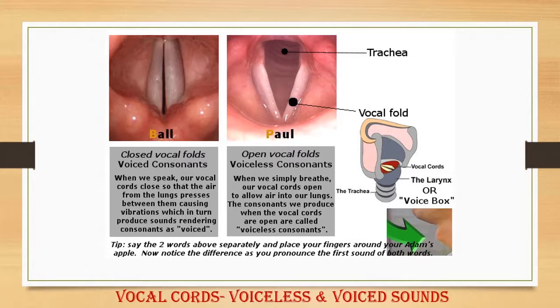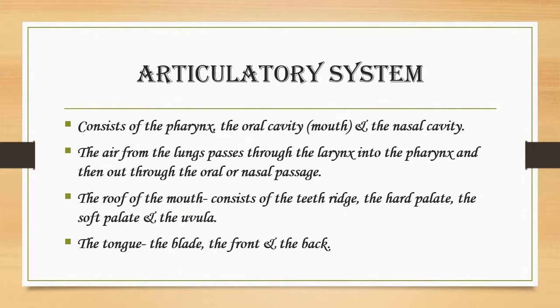During the production of certain sounds, the vocal cords are loosely held together, and as the air from the lungs is pushed out, they vibrate, producing the sound called voice. The sounds thus produced with the vibration of the vocal cords are called voiced sounds. Next, we have the articulatory system. It consists of the pharynx, the oral cavity, mouth, and the nasal cavity. The air from the lungs passes out through the larynx into the pharynx and then out through the oral or nasal passage.